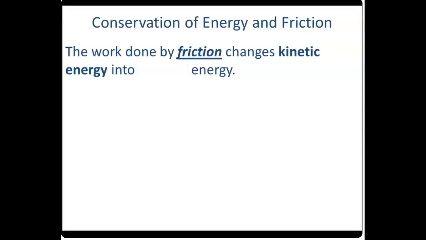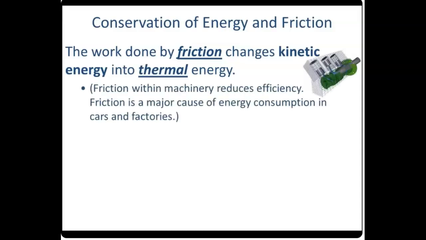Friction will change kinetic energy into a different type of energy. Friction slows things down, and it converts movement into heat. If you've ever seen brake pads that get overheated because you're trying to slow a car down too much.